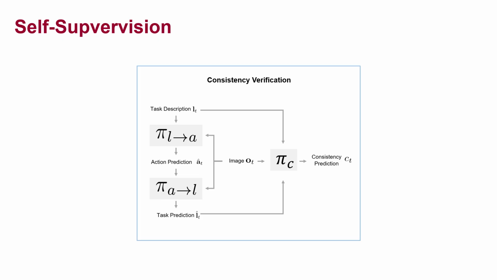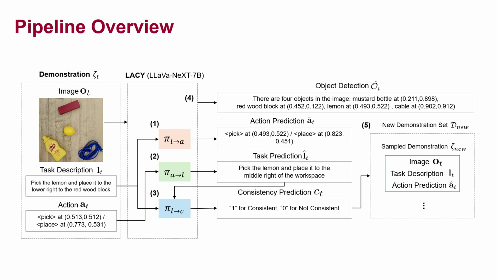Our L2C model, a language-to-consistency model, checks the consistency between the language input and the language output, which is made through the L2A and A2L tasks. If the given image and the input and output pairs are verified as consistent, we can select the language input and action output pairs as new training data. By training the model with an augmented dataset, in which the original dataset and the newly created dataset are merged, we can make the self-improvement process both robust and efficient. Please refer to the entire pipeline above.